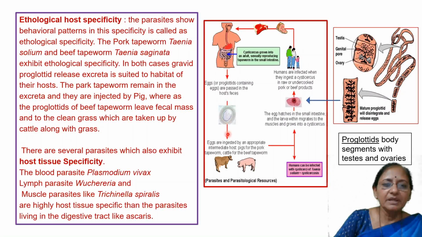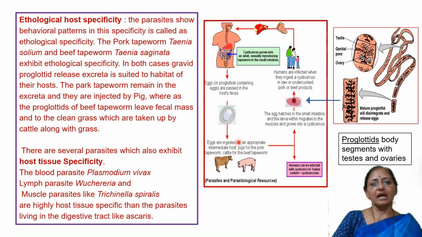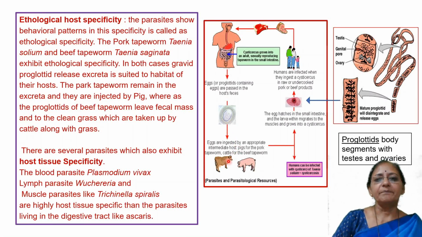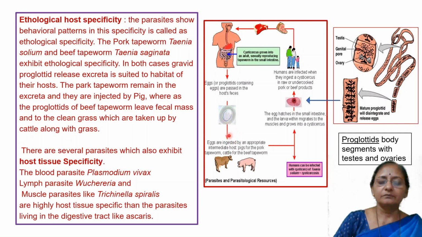They remain in the feces, and either migrate along with grass towards the cattle, or are directly eaten by the pig, isn't it?